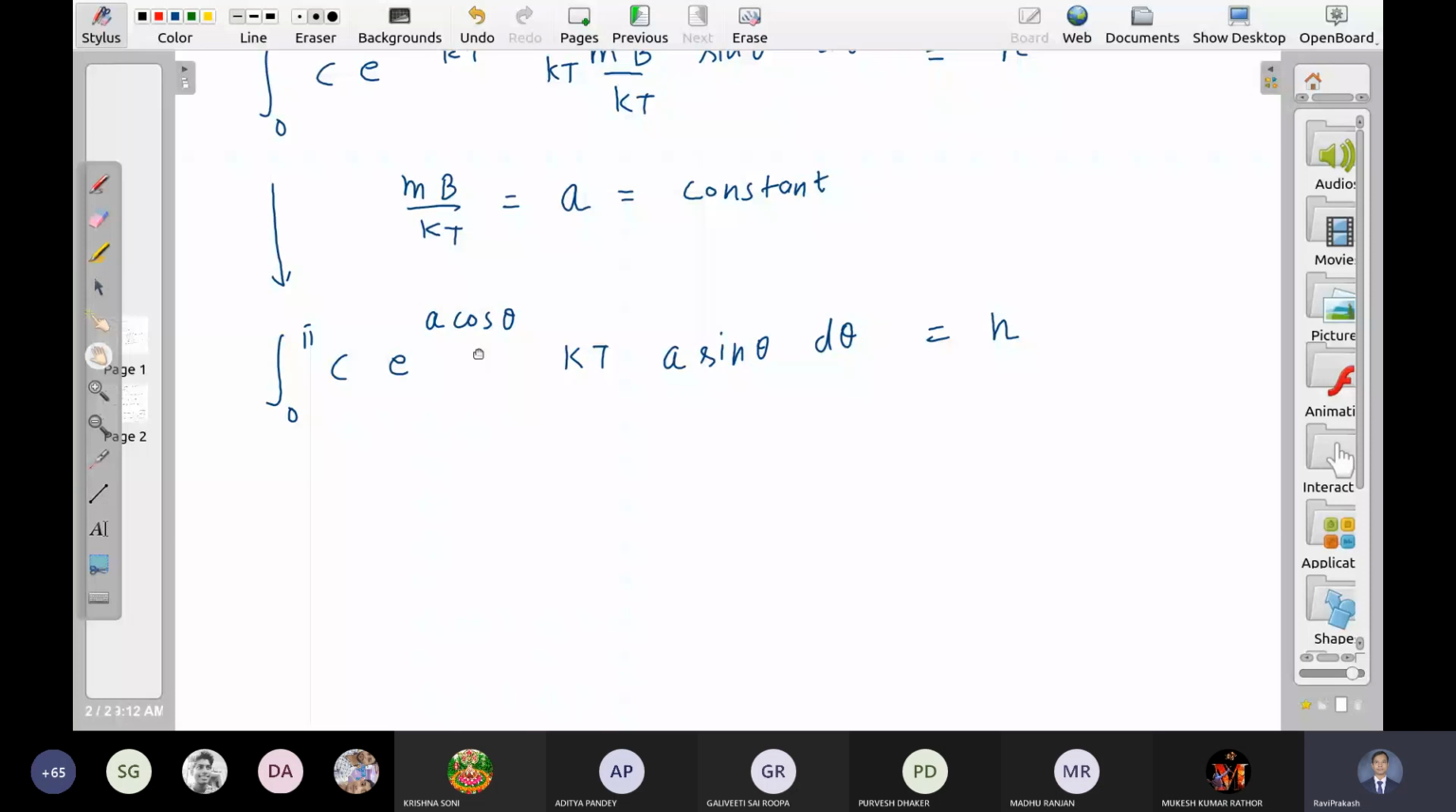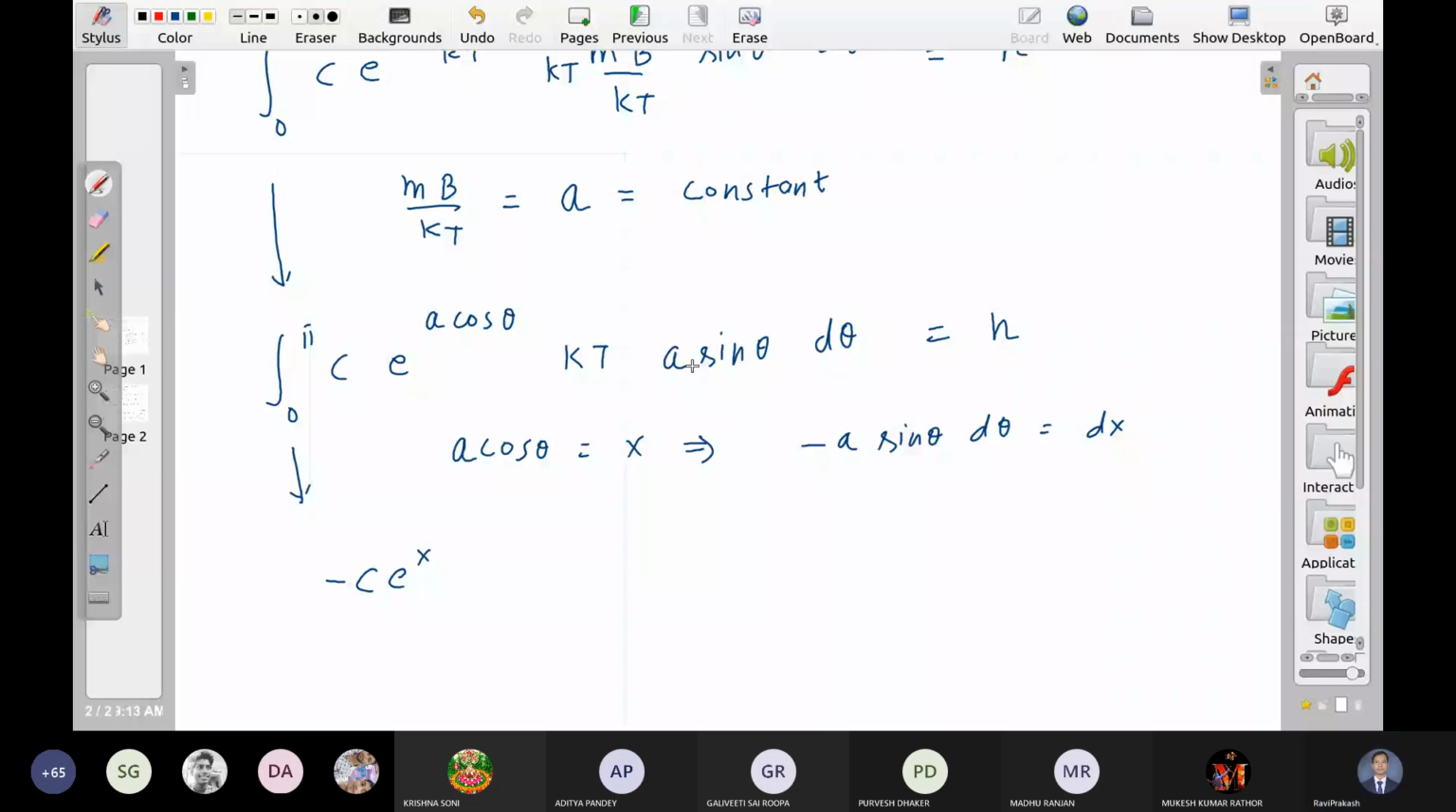Take a cos theta is equal to some new variable x. This gives minus a sin theta d theta is equal to dx. Put it here: c e to the power, sorry, e to the power x, and minus a sin theta d theta becomes dx. kt is also here.